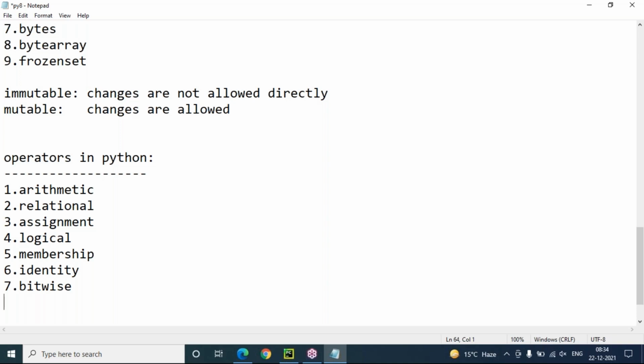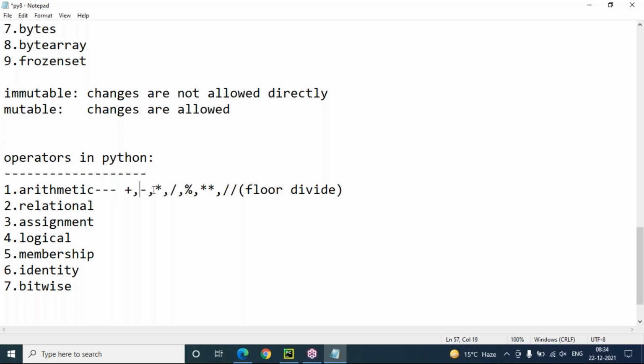Let's quickly start with arithmetic operators. Arithmetic operators are used to perform arithmetic operations. These are the arithmetic operators. Plus is for addition, minus is for subtraction, star is for multiplication, slash is for division, and percent is for modulus. Division will return the quotient. Modulus will return the remainder. And double star indicates power. Double slash indicates floor divide. I'll explain what floor divide is.